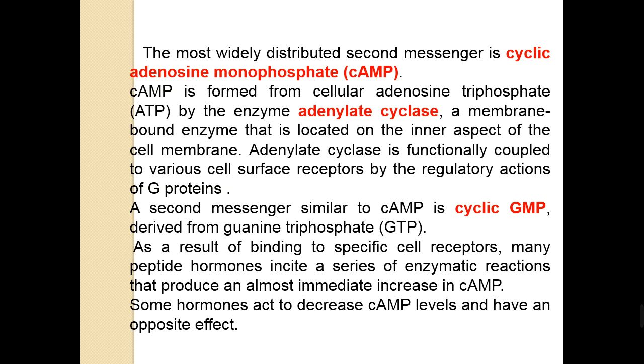A second messenger similar to cyclic AMP is cyclic GMP, which is derived from guanosine triphosphate. As a result of binding to a specific cell receptor, many peptide hormones incite a series of enzymatic reactions that produce an almost immediate increase in cyclic AMP, which is the most widely distributed second messenger. Some hormones act to decrease cyclic AMP level and have an opposite effect.